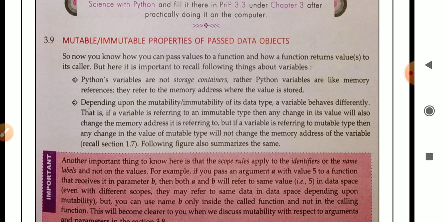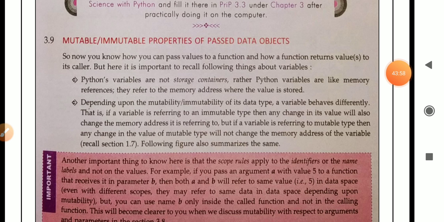If a variable is referring to an immutable type, then any change in its value will also change the memory address it is referring to.